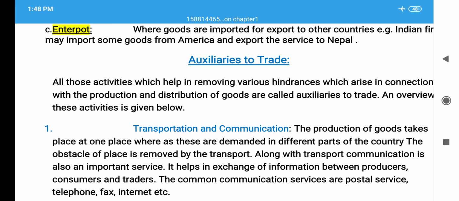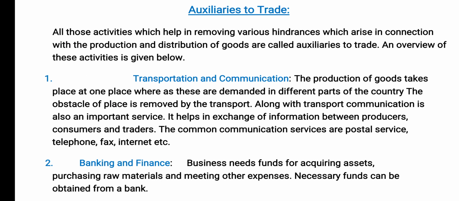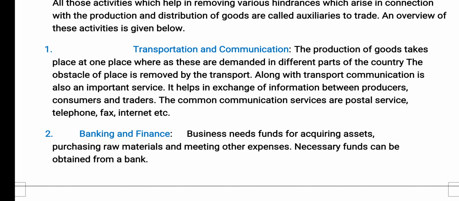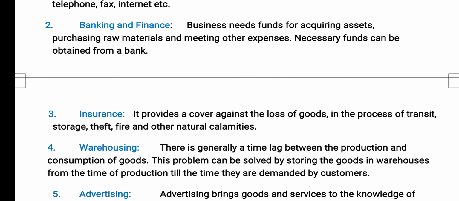Transportation and communication remove the hindrance of place; banking and finance remove the hindrance of exchange; insurance removes the hindrance of risk because we insure all our goods under one roof; warehousing removes the hindrance of time.